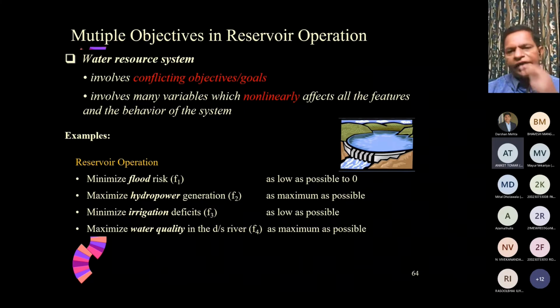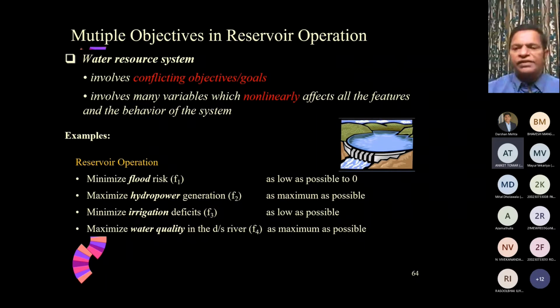First of all, let me bring the context of multi-objective optimization. Let us say that in the same reservoir that we are talking about, we want reservoir operation for hydropower generation, for irrigation, for water quality, for flood risk, all of them being separate objectives. If you talk about hydropower generation, you want to utilize the water when the reservoir level is at its maximum.